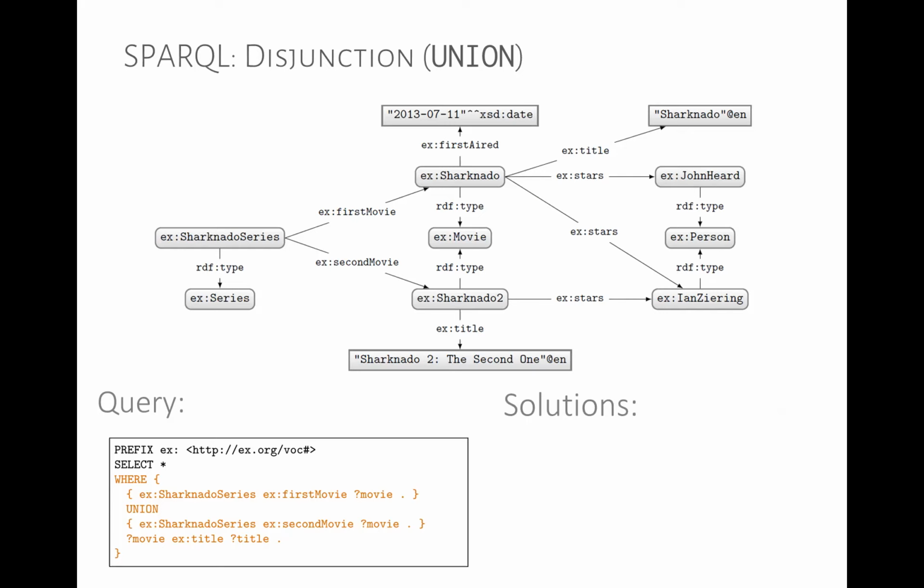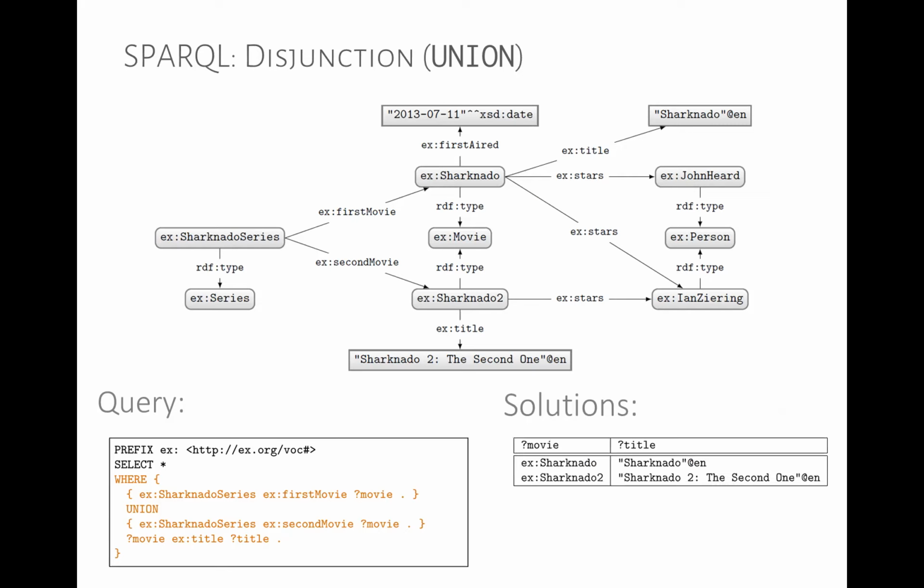We're using the first movie or second movie property. So we're getting the first movie of the Sharknado series, union, the second movie of the Sharknado series, and then we do a join to get the titles of those movies. So what will this get us? This will get us the following solutions: Sharknado, title, Sharknado 2, the second one, title, and so forth.